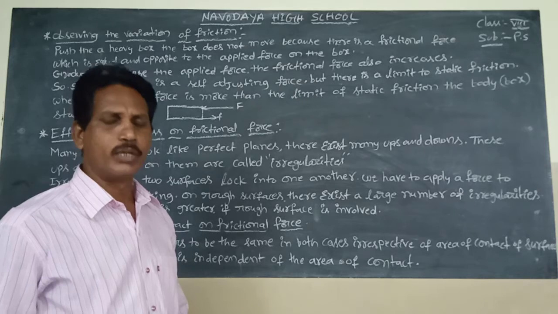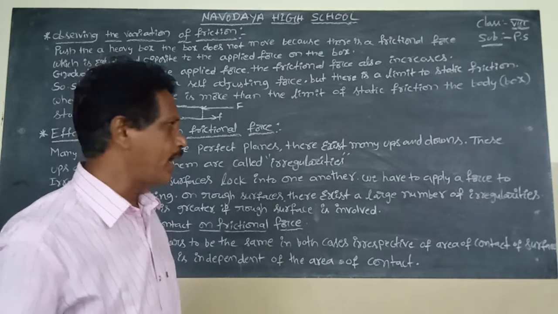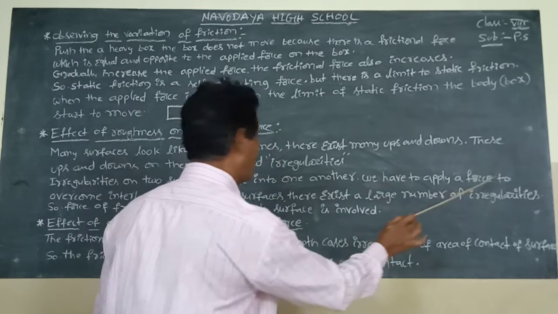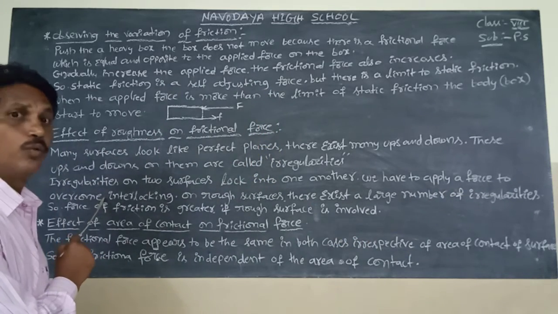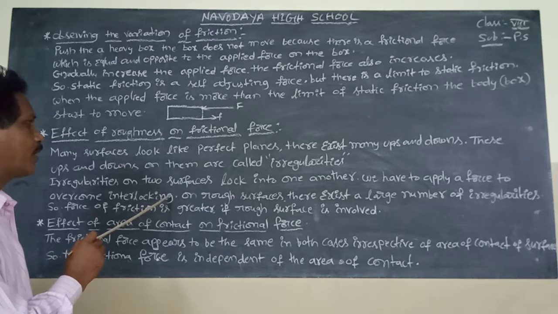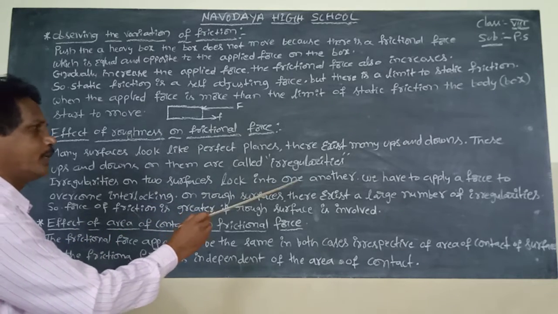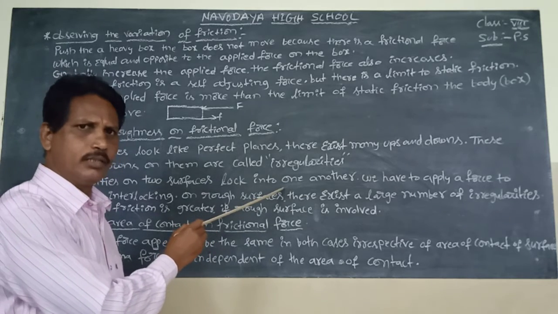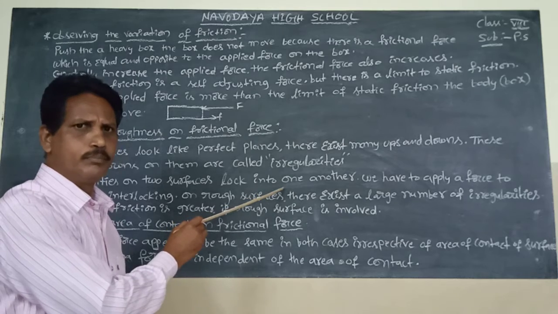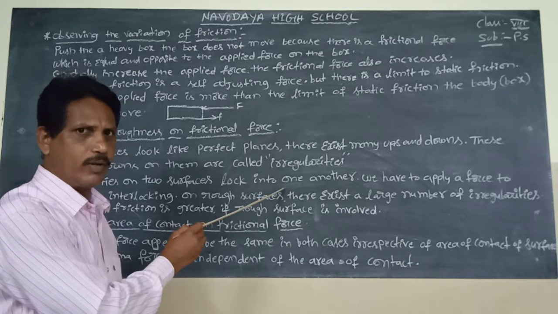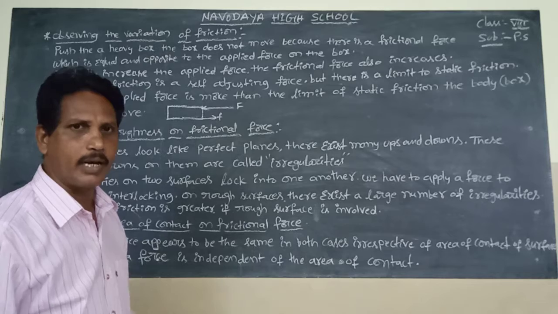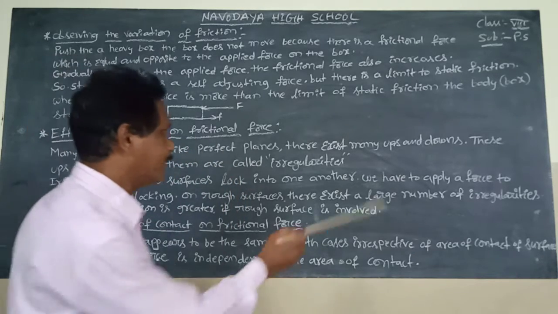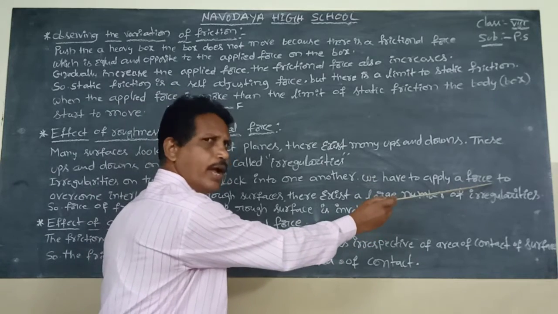A rough surface has more frictional force than smoother surfaces. We have to apply a force to overcome interlocking. Interlocking means one surface locking into another surface. The tire of a car or bus interlocks with the road. Both are two surfaces, and these two surfaces are interlocked, so there exists a frictional force. Here we have to apply a force